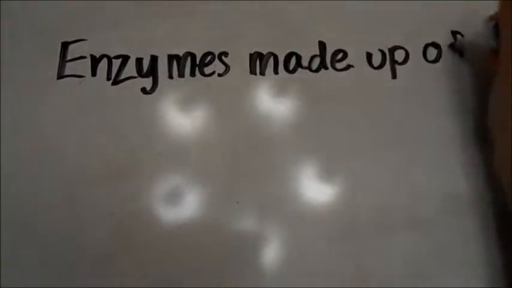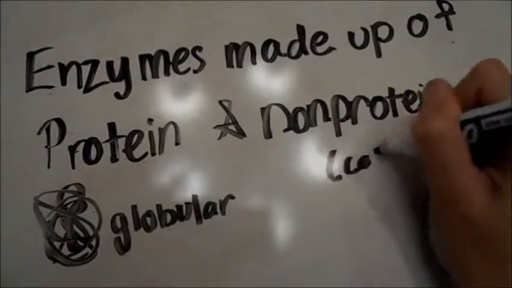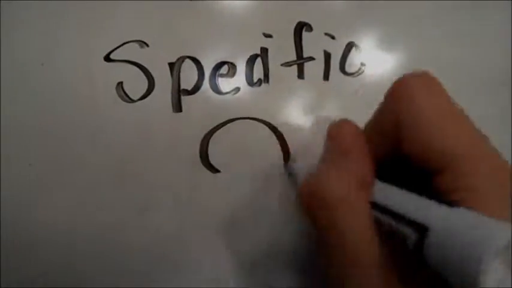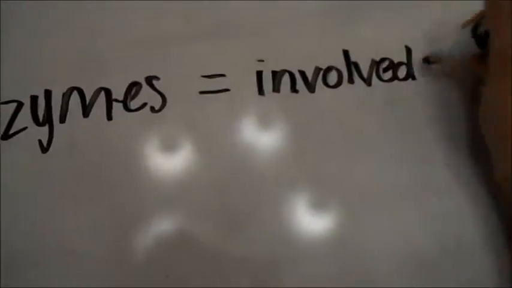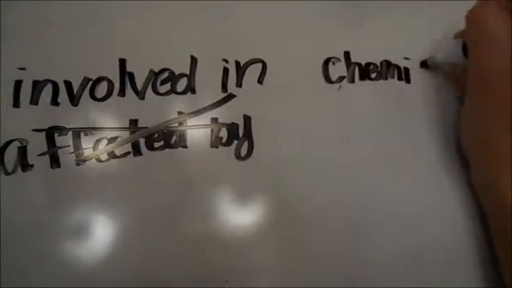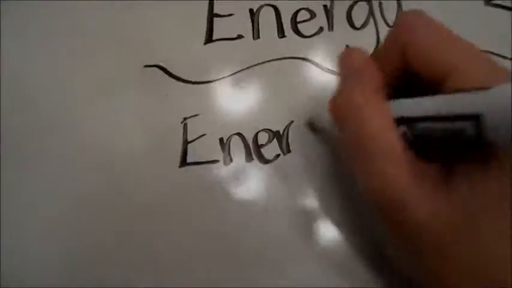Enzymes are usually made up of a protein and a cofactor, or non-protein. Because enzymes are so specifically structured, factors such as extreme heat or pH imbalance can cause them to stop functioning. Enzymes are involved in, but not affected by, chemical reactions in the body. Enzymes lower the activation energy, or the amount of energy needed, to start a reaction.